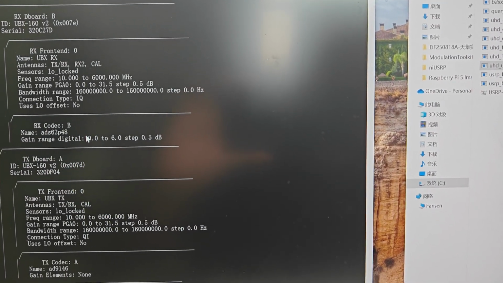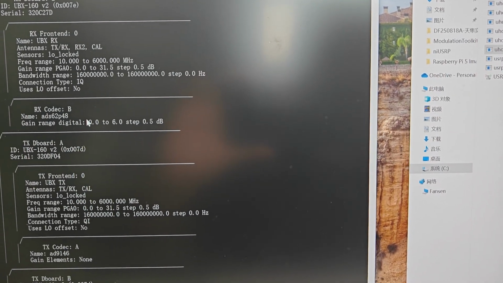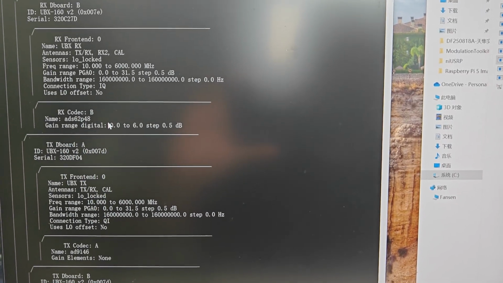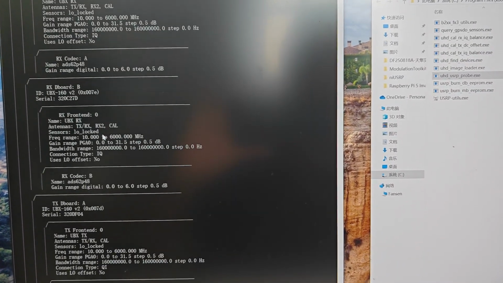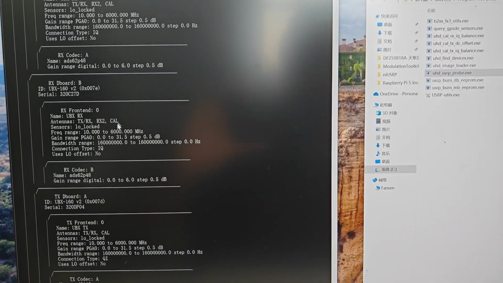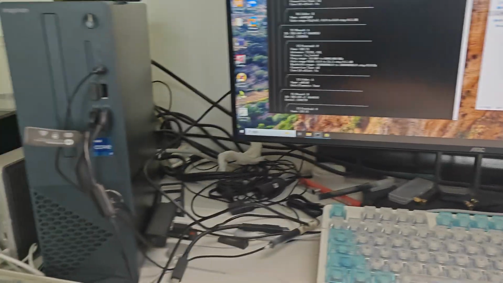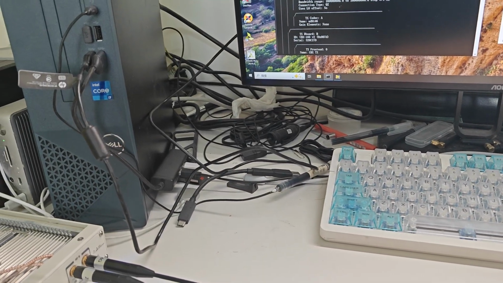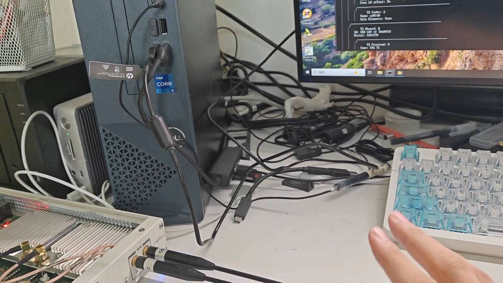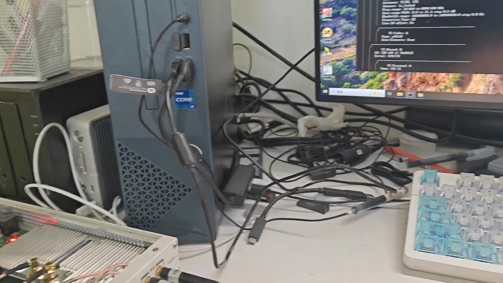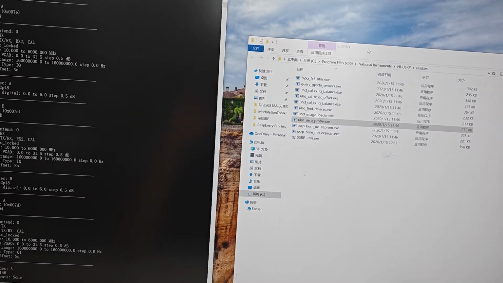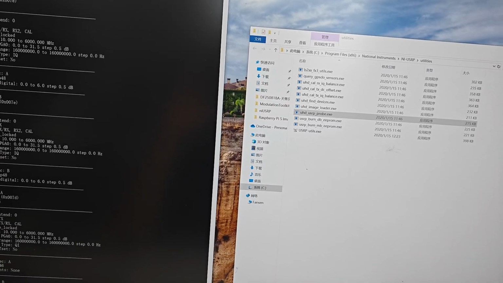And please check the SN number, and once you receive the device, compare it with our SN number to ensure that the goods you receive are indeed this unit. Now please look at the single carrier 2 and 2 MIMO experiments. The boards' transmit and receive functions are fully working.